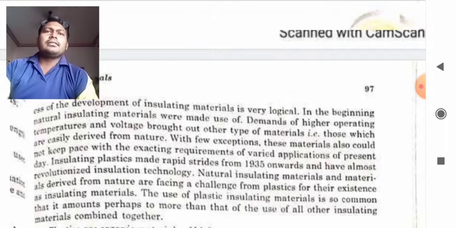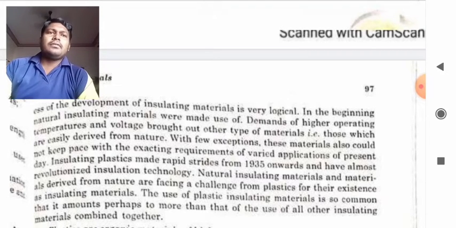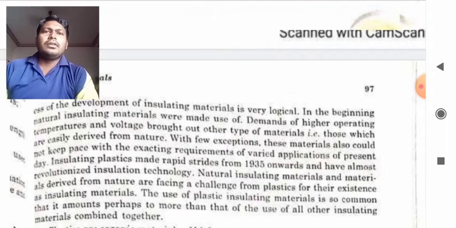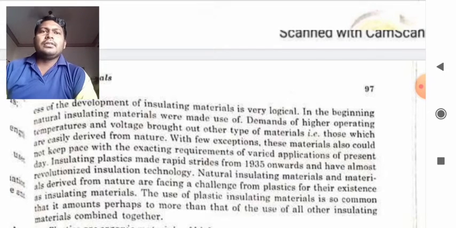Insulating plastics made rapid strides from 1935 onwards and have almost revolutionized insulation technology. So, with the invention of plastic technology, things have changed. We have used plastic almost in every place.